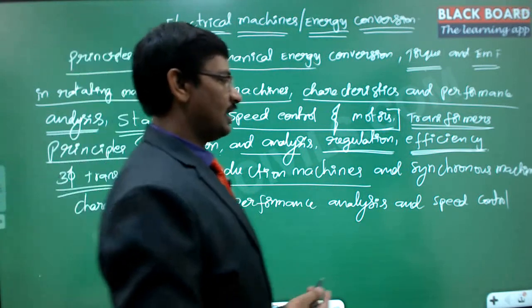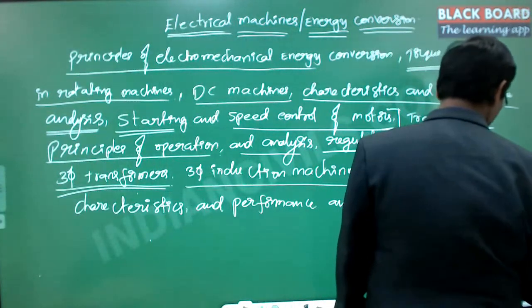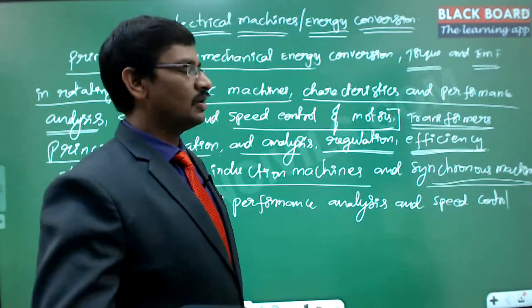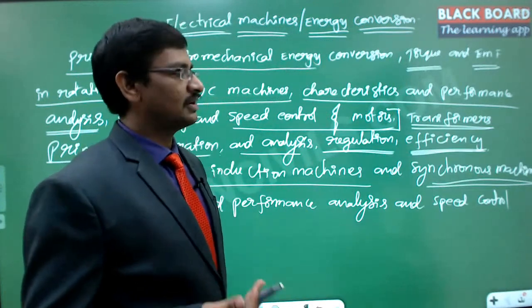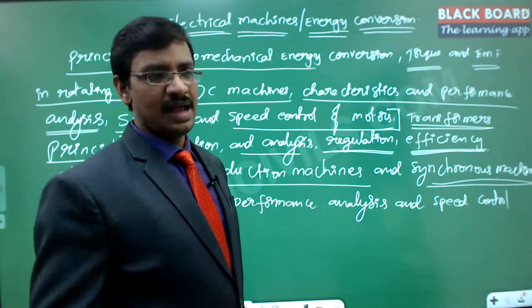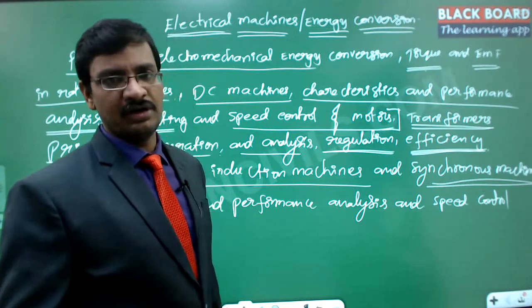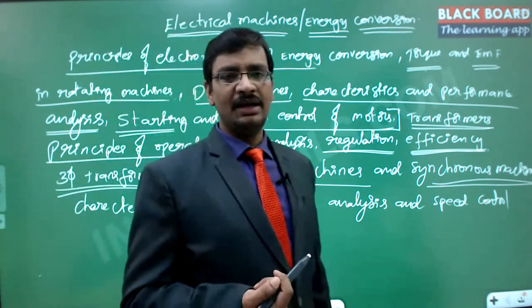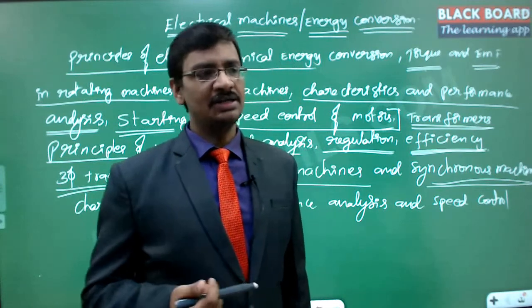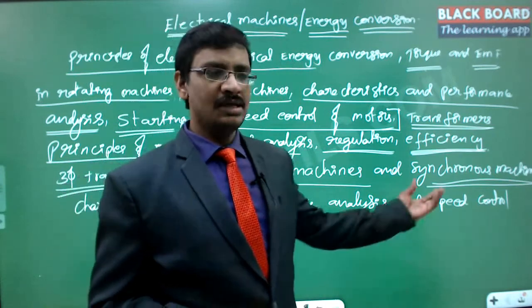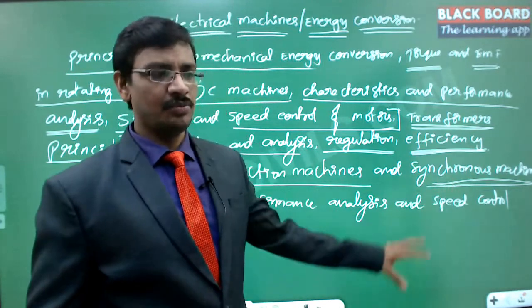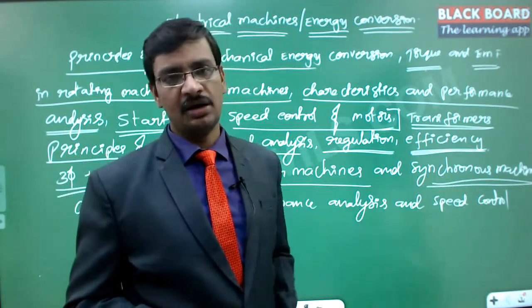And then the last one is the synchronous machines. Synchronous machines have many other variations. You can control the excitation, and then the synchronous machine will behave in different manners. It can draw a lagging current, a unity power factor current, or a leading current, depending upon the amount of excitation you give it. Because of that nature, it has some advantages which we can use in power systems for reactive VAR compensation.